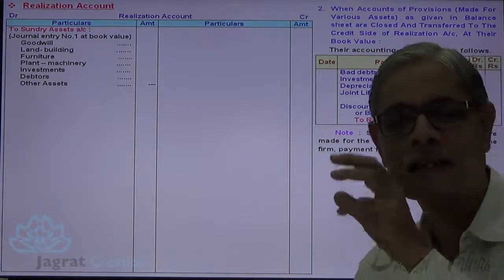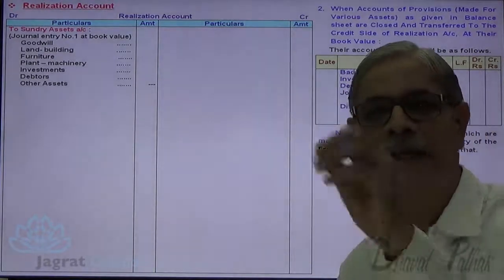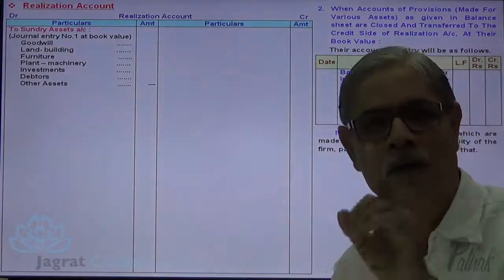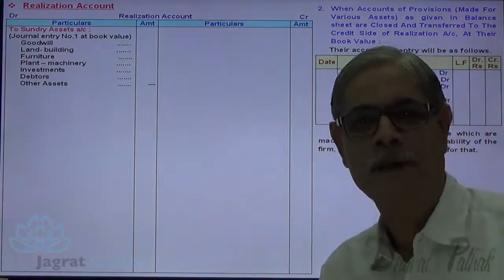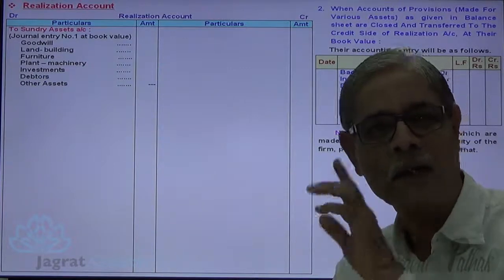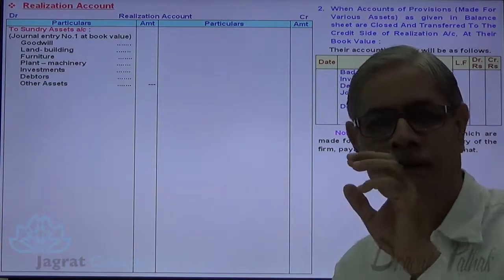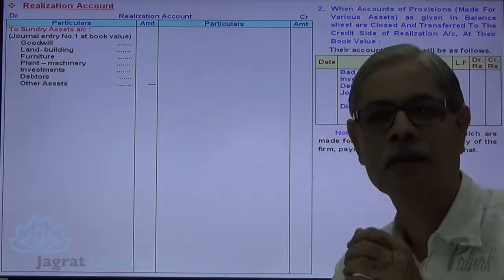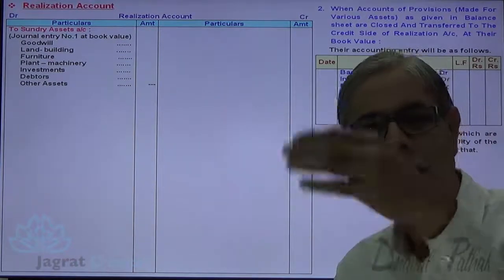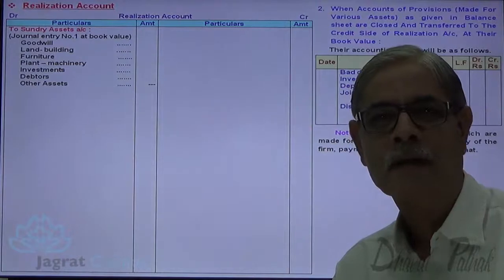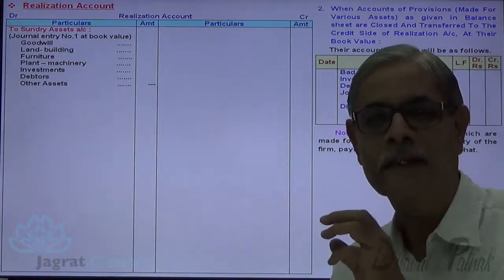These provisions are the provisions against asset. They are not the liabilities of the partnership firm, and when they are not the liabilities of a partnership firm, they are not redeemable. They are not to be paid in cash, as these are not the liabilities.